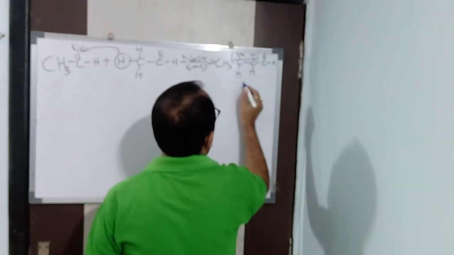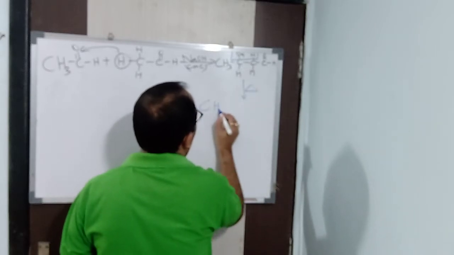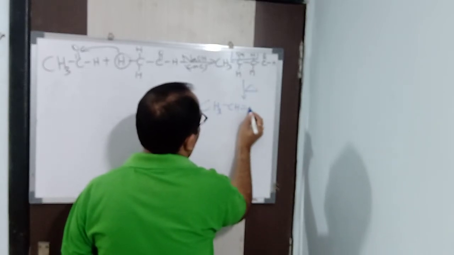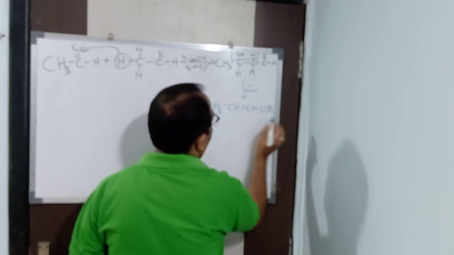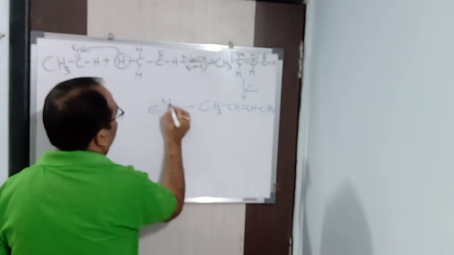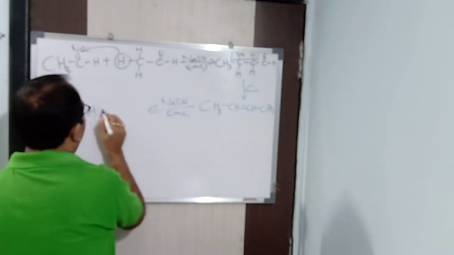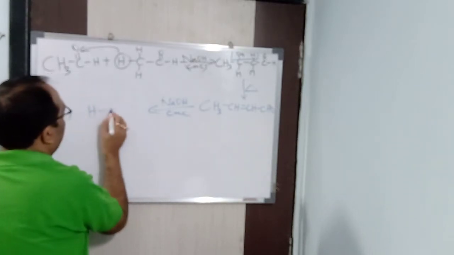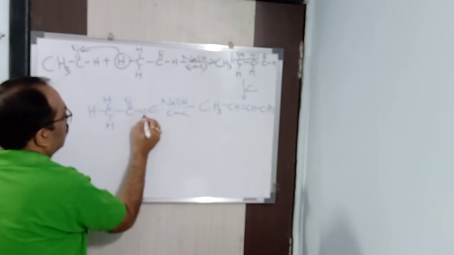So here what will happen, I will be heating it. On heating, what I will be getting is CH3CH double bond CH single bond CHO. Again it will react with concentrated NaOH, with another aldehyde, CH3CHO.